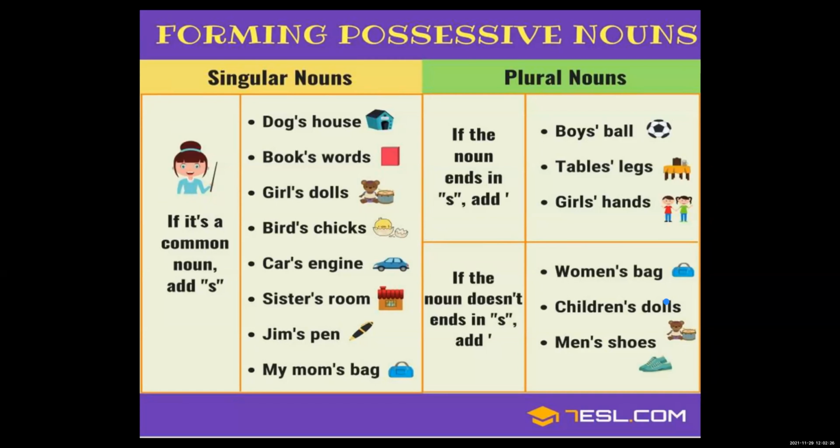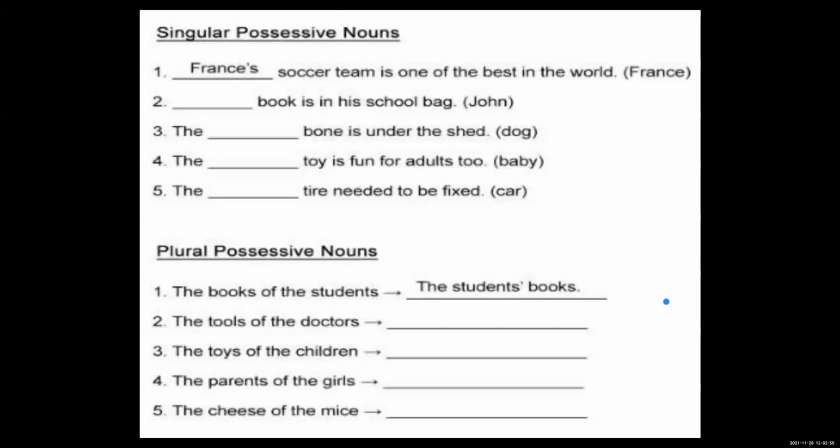These are singular nouns. If it comes to the plural, I told you, normally plural words end with s. So you only have to put one inverted comma up, and you are not supposed to write s. Just like boys' ball, table's leg, girls' hands, women's bag, children's dolls, men's shoes. These are the examples of a possessive noun.